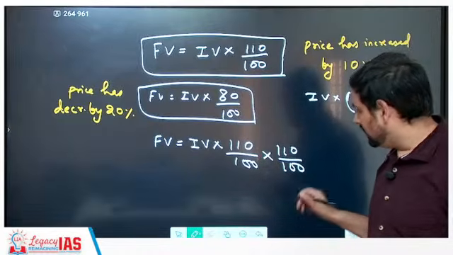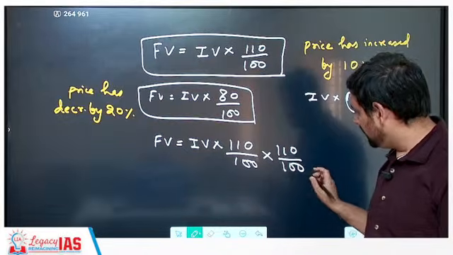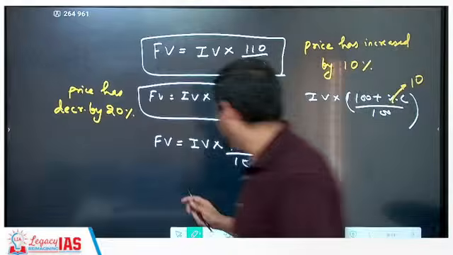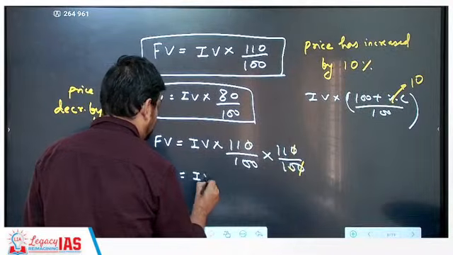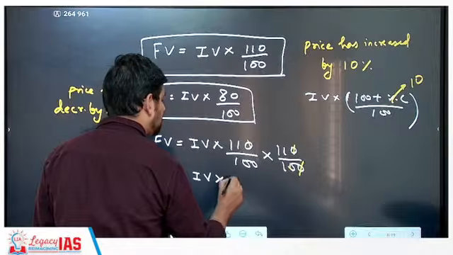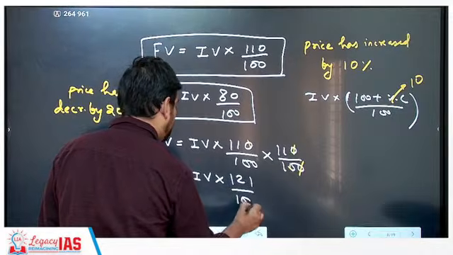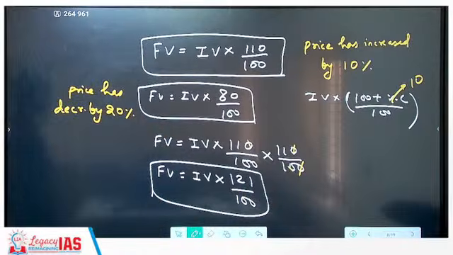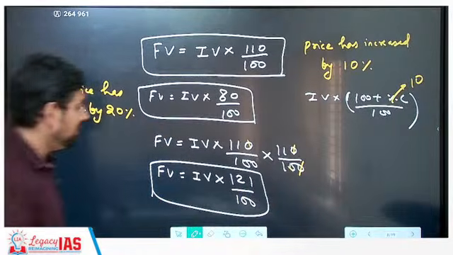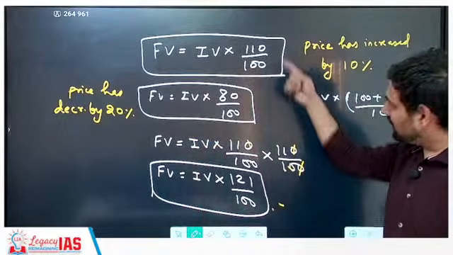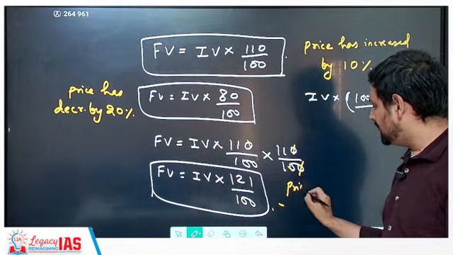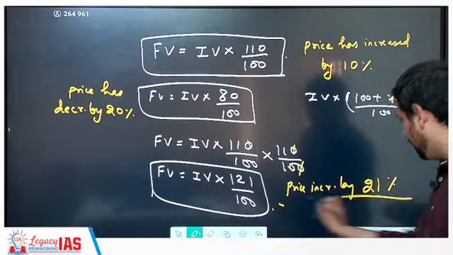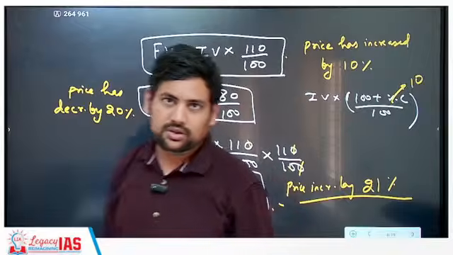Now, see this. If I just cancel out 100, so I am cancelling out 0, 0, 0, 0. Now what does it become? It becomes initial value into 11 into 11 is 121 by 100, and final value is equal to this. Now can you tell me? Yes, you can very easily tell me that, sir, this is a price increase of 21%. And this is what our method is also.